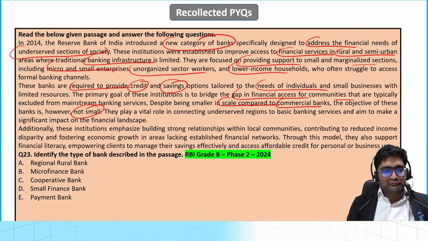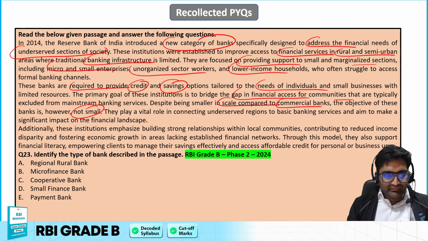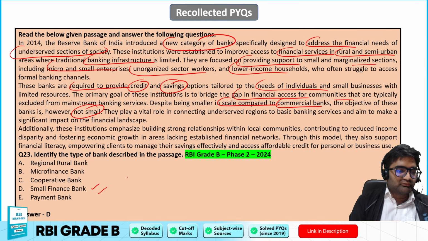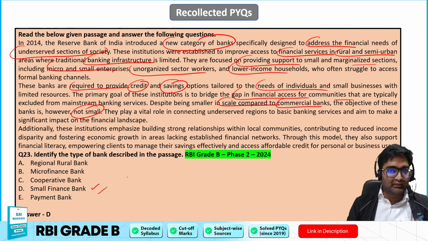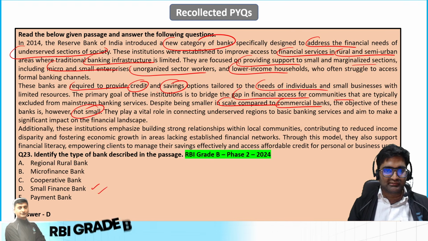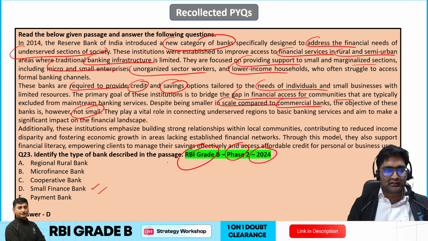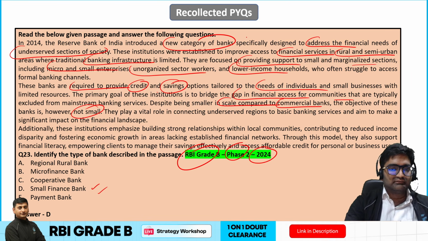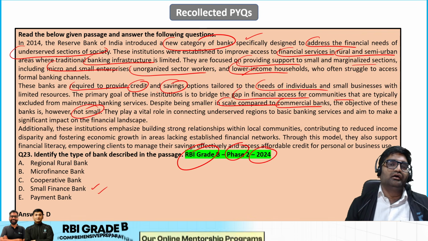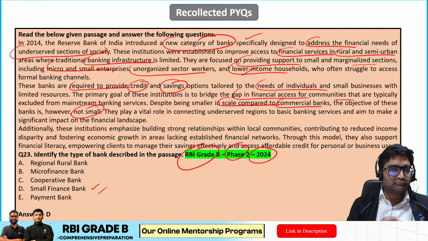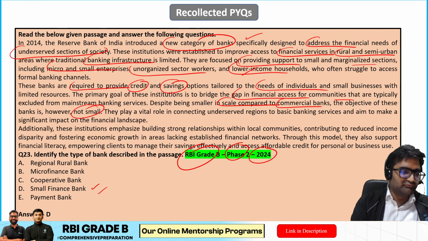Okay, so reading till here, I think you would be clear that it is being spoken about the small finance bank. The name has small, but it is not small. Everything is written over here. 2024 phase 2 RBI grade B exam. From the paragraph also many times you can identify, and the things over here given are something wherein the bank is giving small amounts of finance. So that is small finance bank.